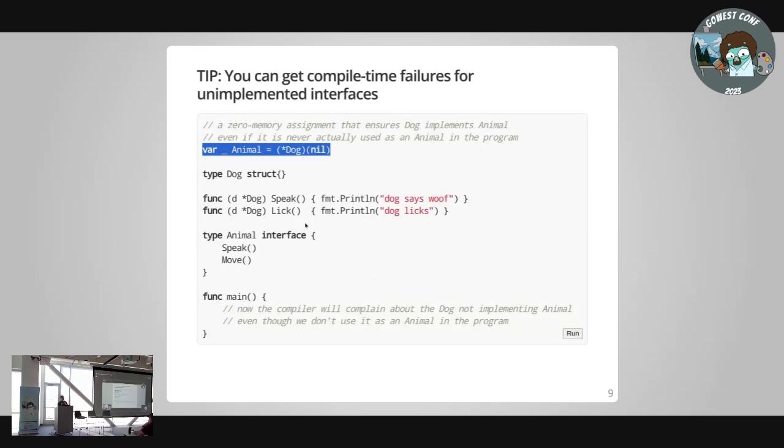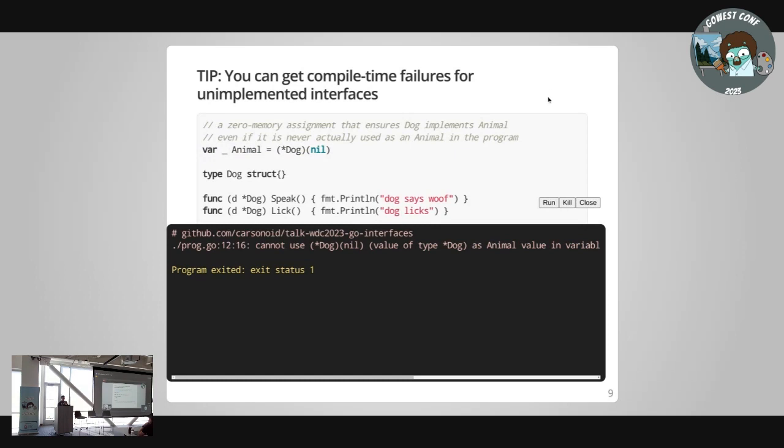So this is really great. It's absolutely not necessary, and it's only really useful in some very specific circumstances where you're writing something with the intention of implementing somebody else's interface, and you just want to have compile time warnings in case you don't. So if I do that now, it tells me, hey, dog's missing one of these behaviors that it has to have in order to be considered an animal.